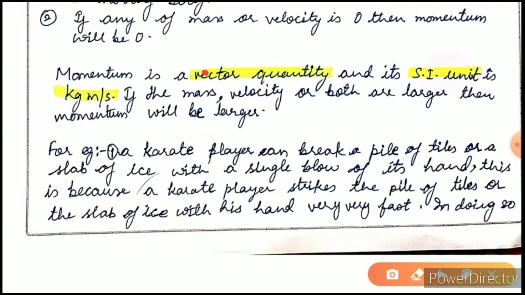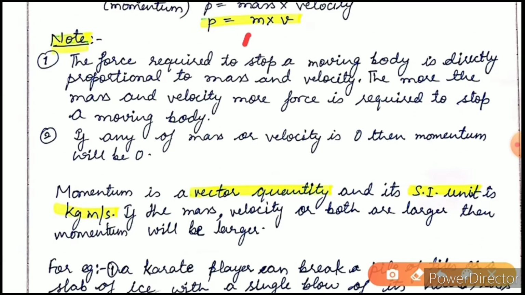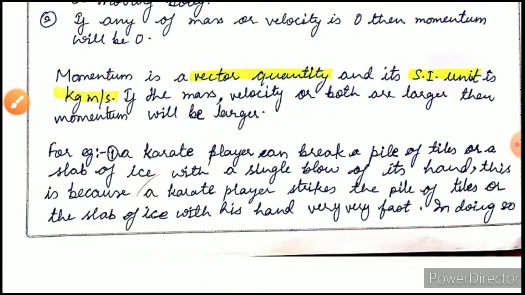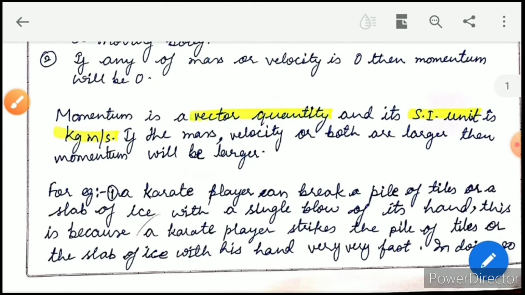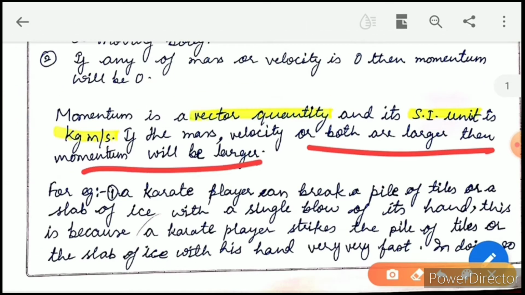Momentum is always a vector quantity and its SI unit is kg meter per second. You can see here the SI unit of mass is kg and of velocity is meter per second. So overall the SI unit of momentum is kg meter per second. We have already seen that if mass and velocity are both larger, then momentum will also be larger.